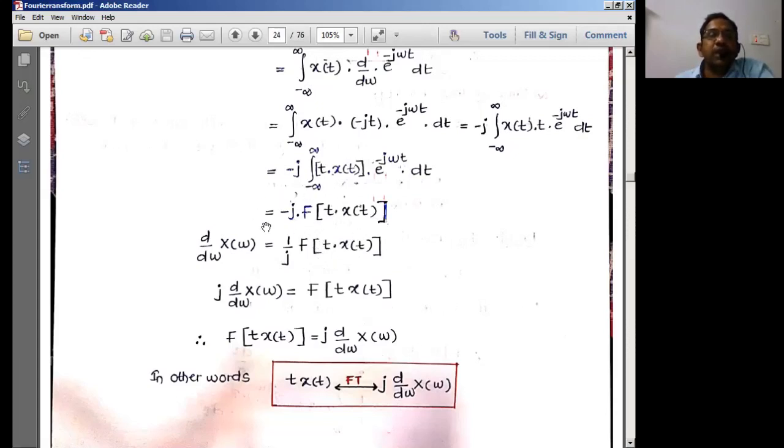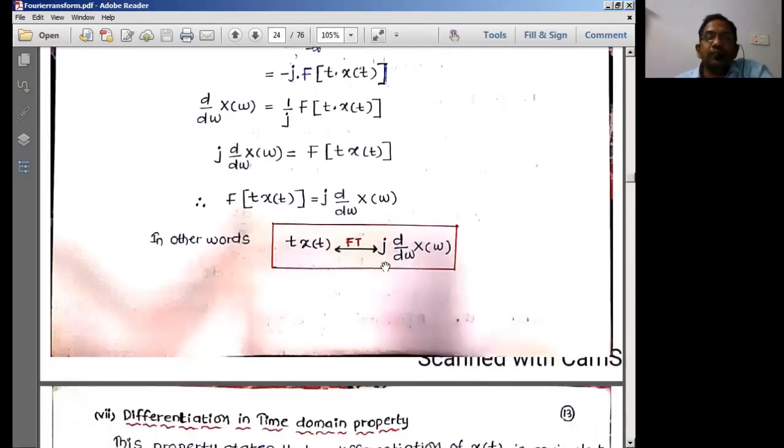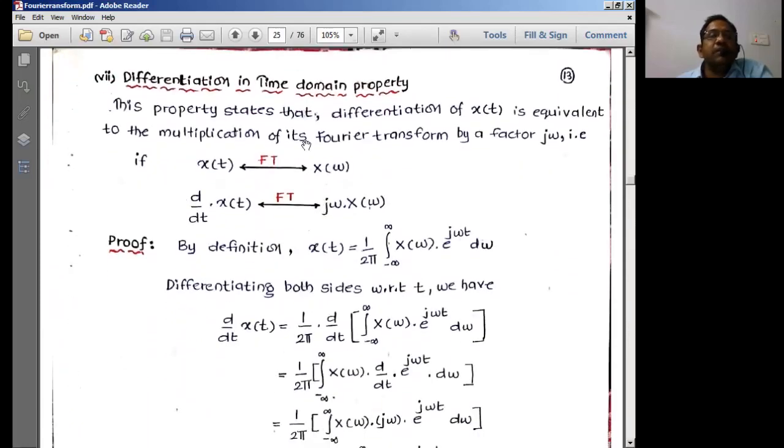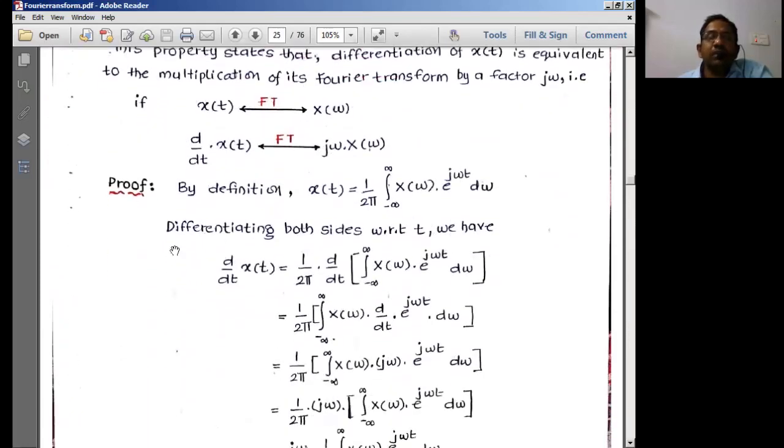Now to eliminate this minus, I simply multiply and divide by j in the numerator and denominator. I'll get 1 by j into this particular factor. j will be taken onto this side. So j into d by d omega X of omega is the Fourier transform of t into x of t. So these two now form a Fourier transform pair. This is the relationship: when you differentiate in the frequency domain, it looks like a multiplication of the signal with t in the time domain. Then similarly, differentiation in the time domain. I have to get the differentiation in the time domain.